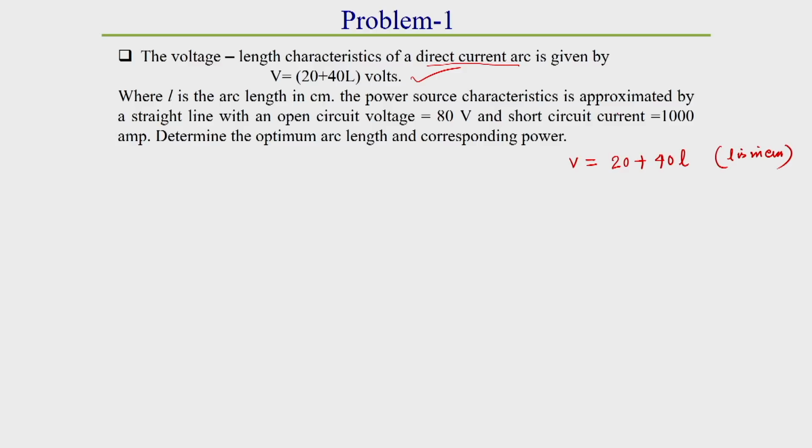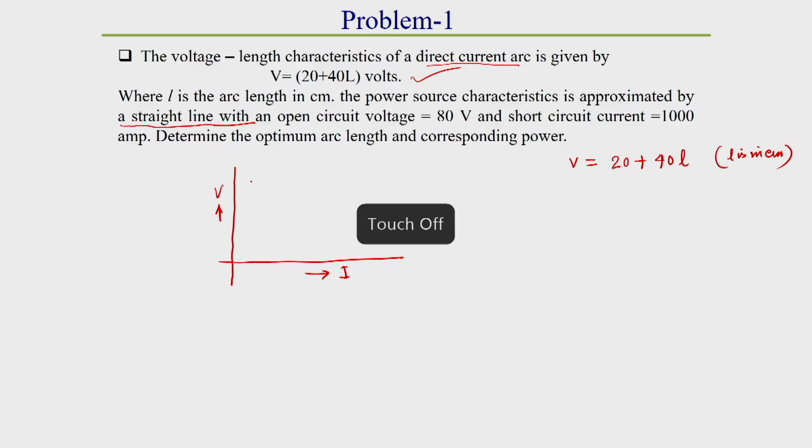Now, the power source characteristic is approximated by a straight line. This is a very interesting term. Generally, the power source characteristic for constant current is curved in nature. But here, with the ordinate as voltage and the abscissa as current, it is considered a straight line characteristic instead of a curve.